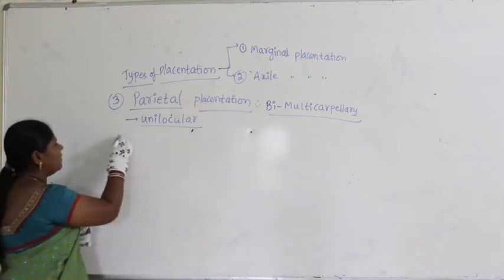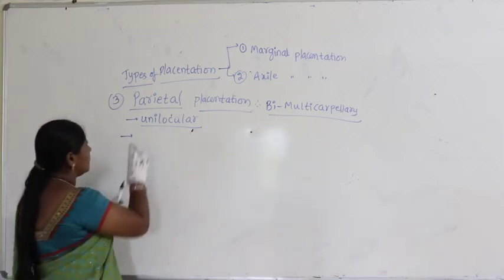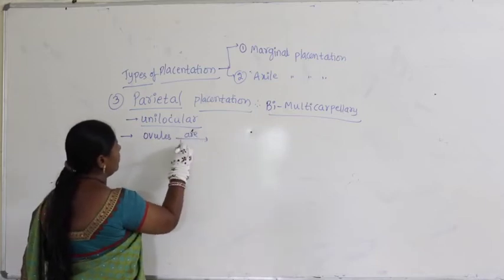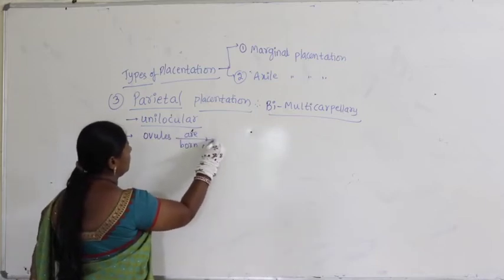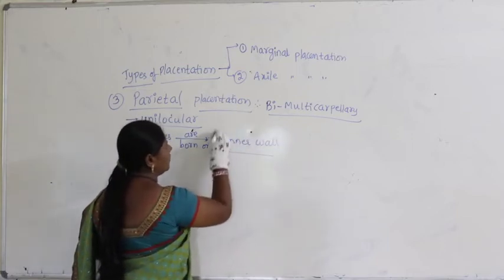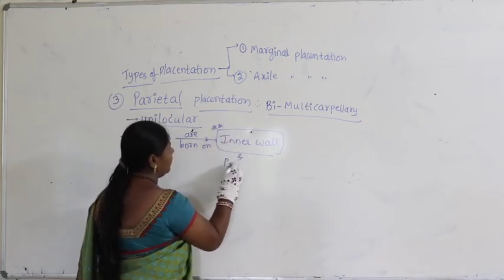Now, apart from this, we can talk about ovules. Here, in this case, ovules are borne on the inner wall and periphery.